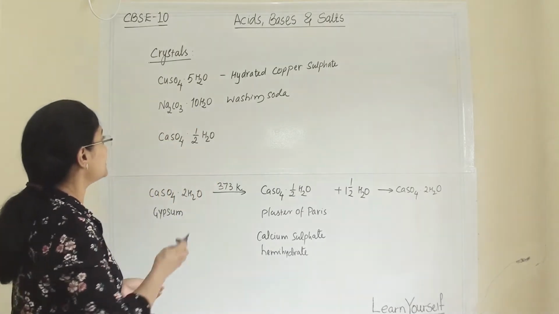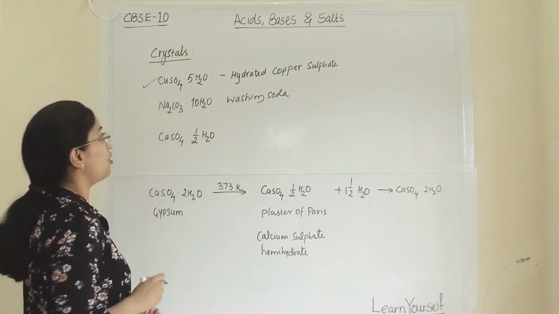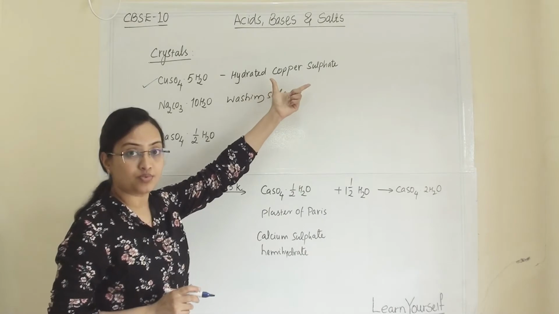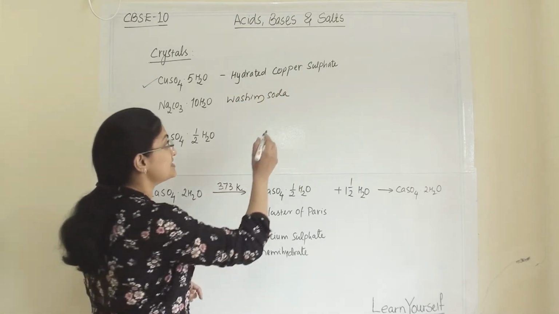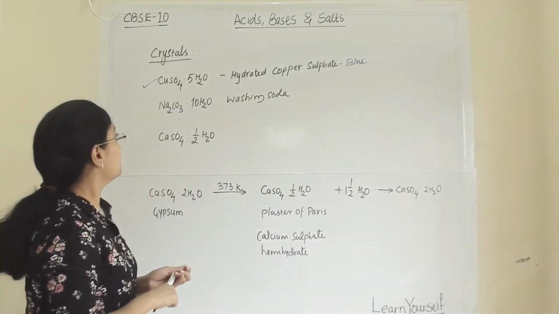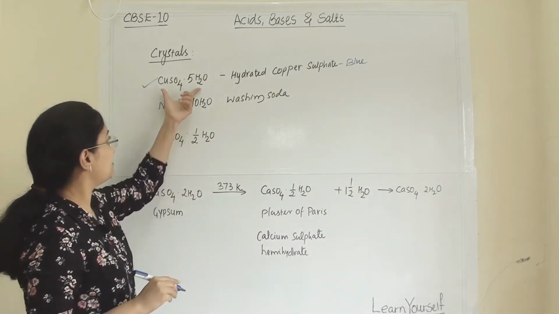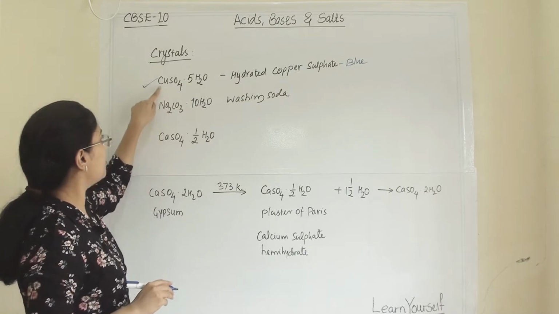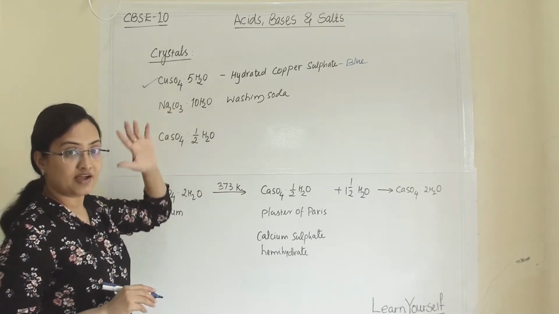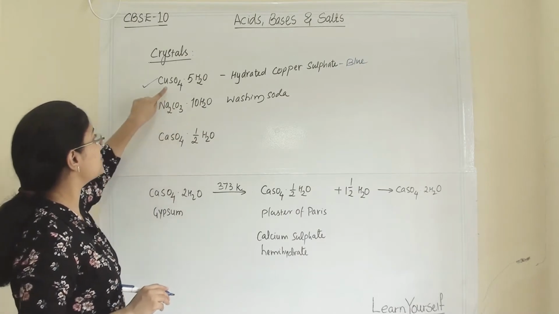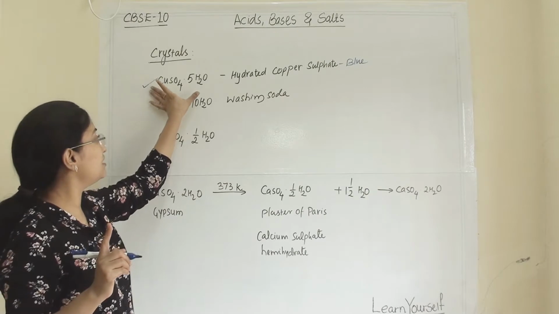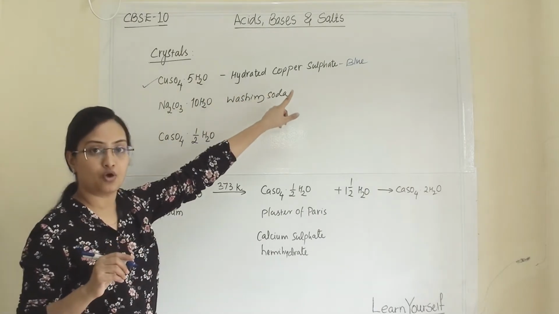So the first example we are taking is copper sulfate. It is also known as hydrated copper sulfate and its color is blue. The molecular formula is CuSO4·5H2O. 5 water molecules are attached with 1 molecule of copper sulfate. That is the complete molecular formula of hydrated copper sulfate.